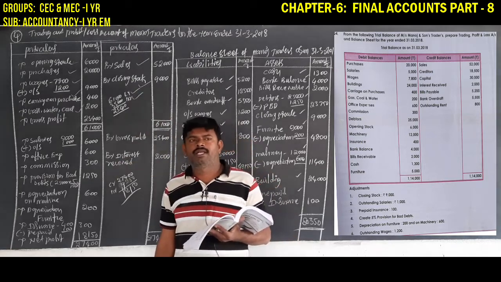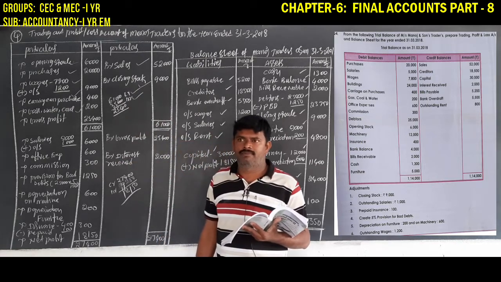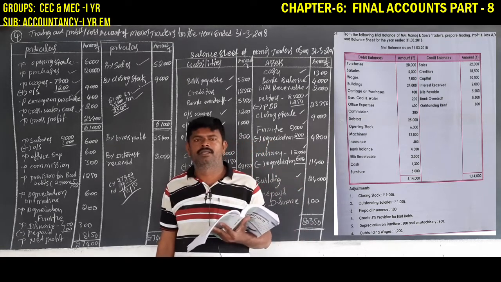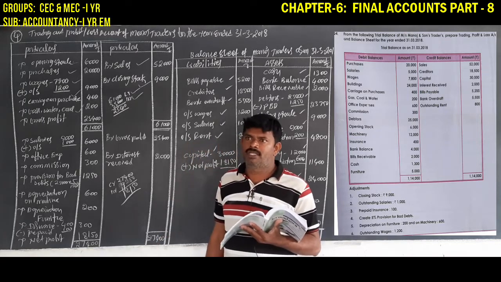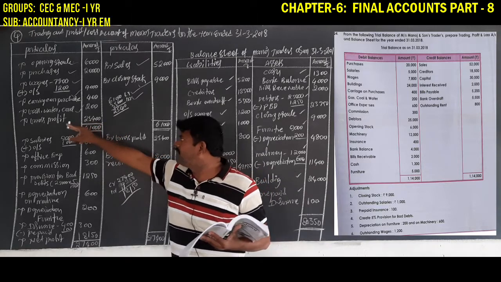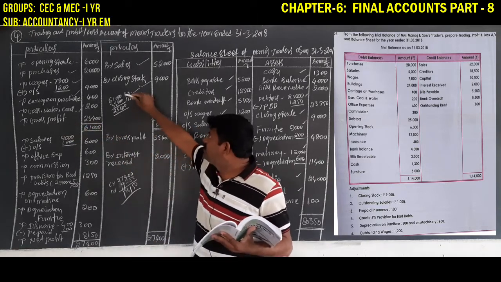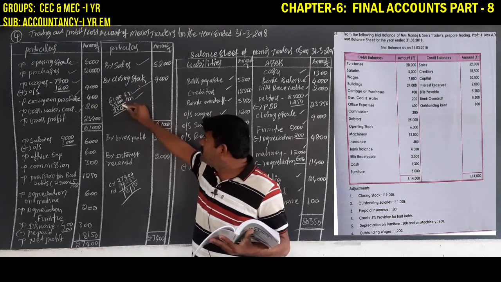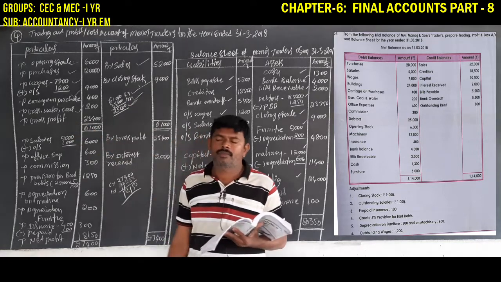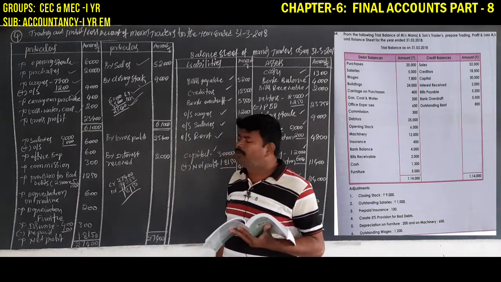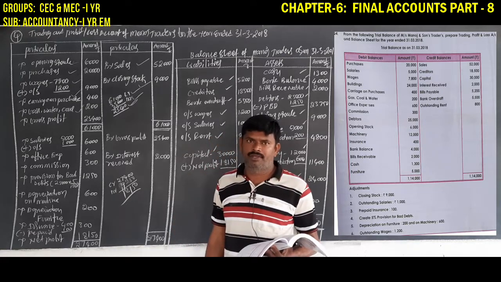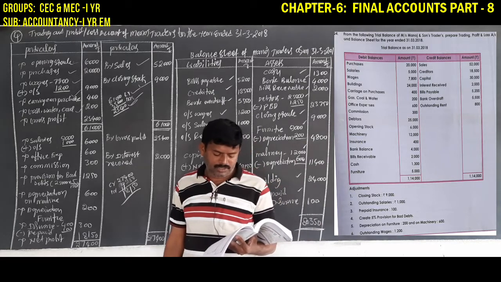In the trading account, expenses and losses are recorded on the debit side, and incomes and profits on the credit side. Since the income is more than the expenses, it is a profit. So the gross profit of 25,400 rupees is recorded here. It is nothing but 61,000 minus 35,600, which is 25,400 rupees gross profit. Next, come to the P&L account debit side. We must observe the trial balance debit side only and see one by one.